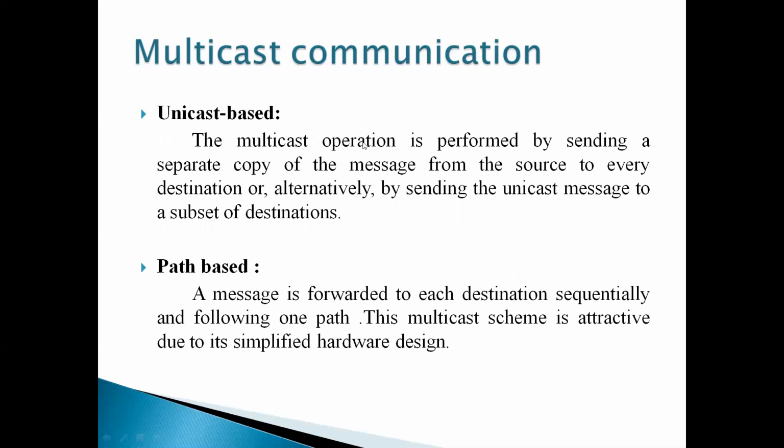Here we are mainly concentrating on multicast communication, how the message is transferred. In multicast communication, there are three types by which the information is transferred: unicast based, path based, and tree based. In unicast based, the message is sent from the source to the destination through a direct path, and vice versa can also happen. In path based, the message is forwarded to each destination sequentially, following one path, and it is attractive because of its simplified hardware design.